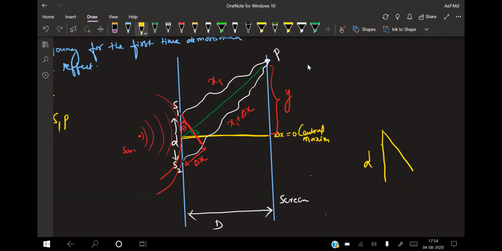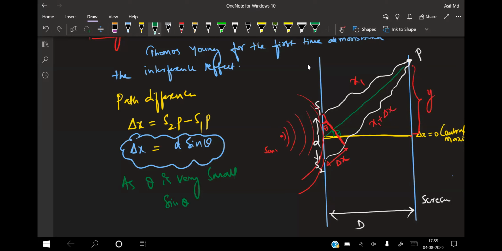Isn't it? So now delta x will be how much? Delta x is equal to d sin theta. See, these two are parallel to each other. So S2P minus S1P is equal to d into sin theta. So this is your path difference, delta x equals d sin theta. As theta is very small, as I told you starting also, sin theta is approximated to tan theta.